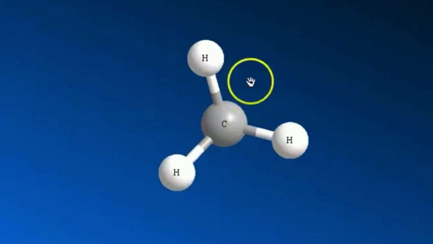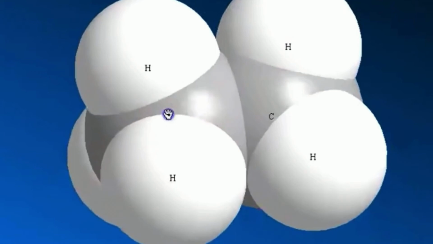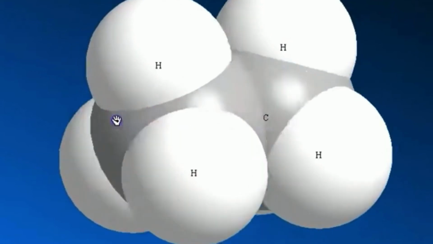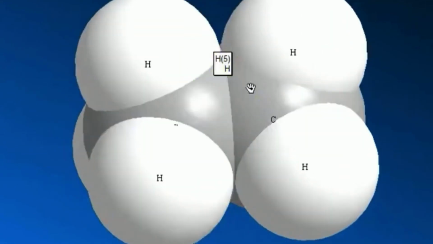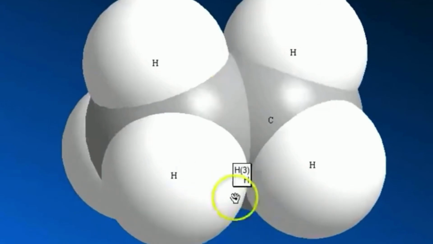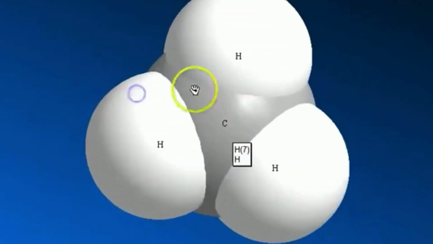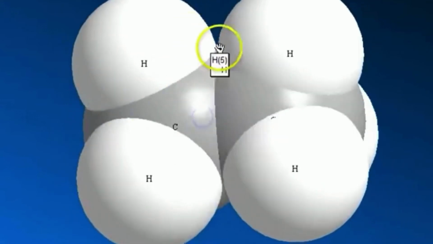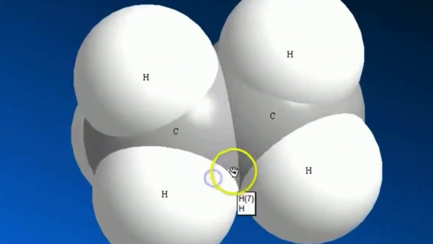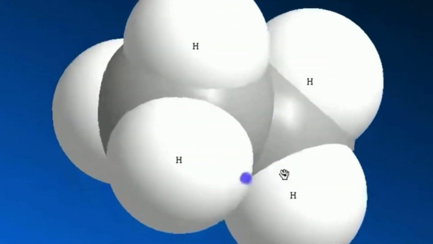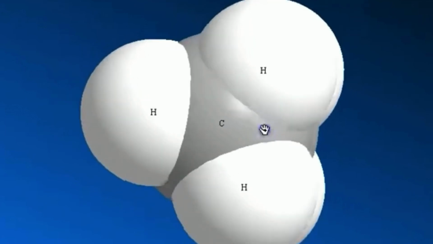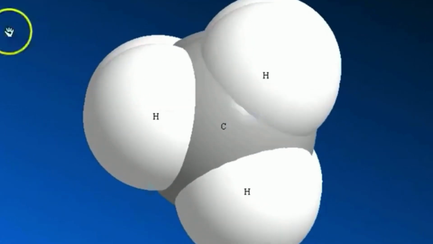You get an eclipsed conformation of ethane, and this is the space filling model of ethane. This is clearly the eclipsed conformation, and this is how ethane molecules would probably look if you could see them. The hydrogens are overlapping, eclipsing, and this is not good. You can see that they are almost invading into each other's space. So this is obviously much less stable than the staggered conformation.